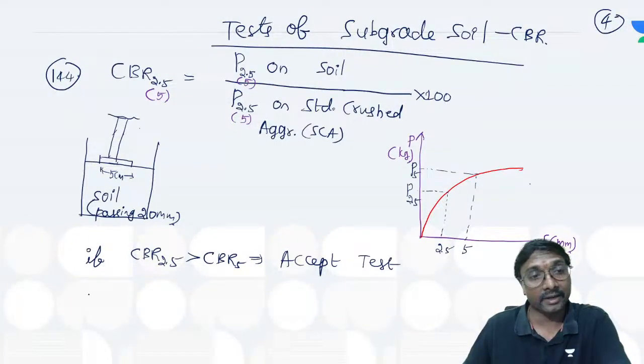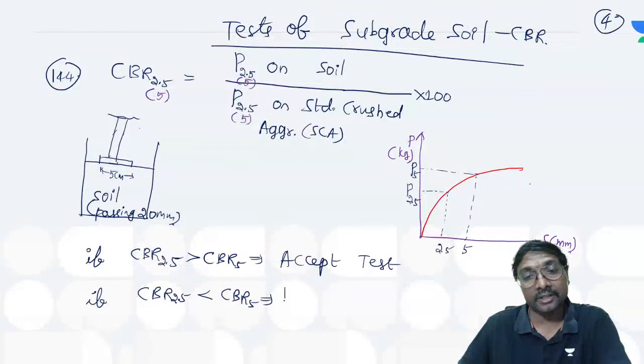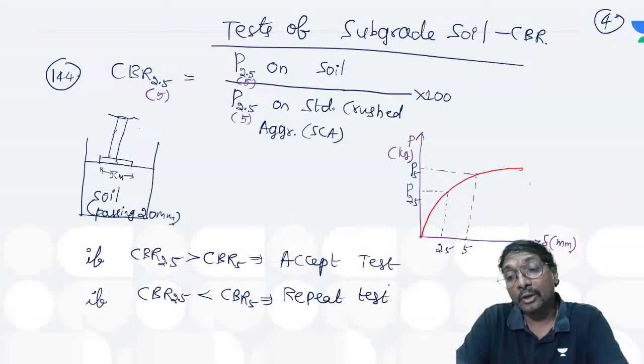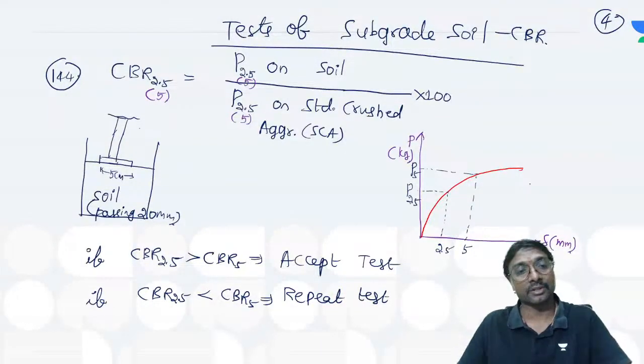Accept the test, right? Suppose CBR 2.5 is lesser than CBR 5, what do we need to do? We need to accept the test, or we need to repeat the test? We need to repeat the test under this condition.